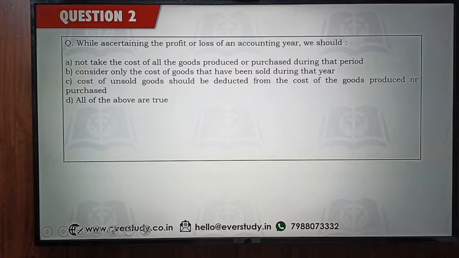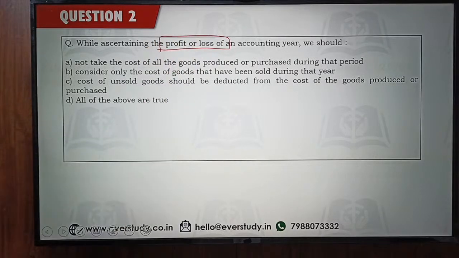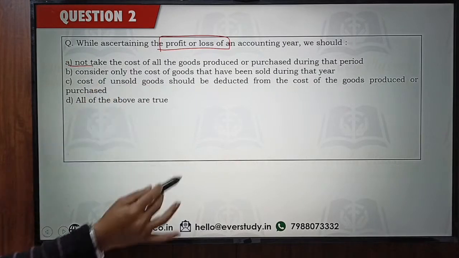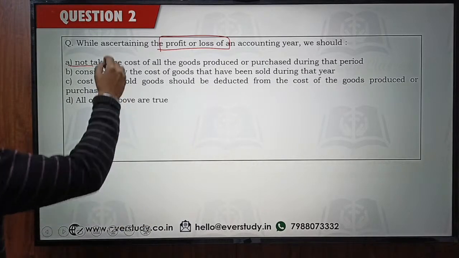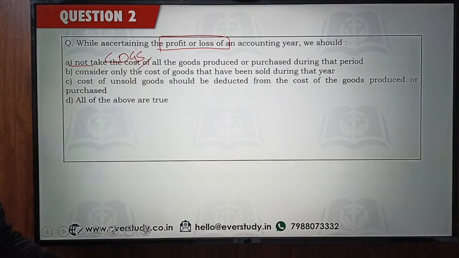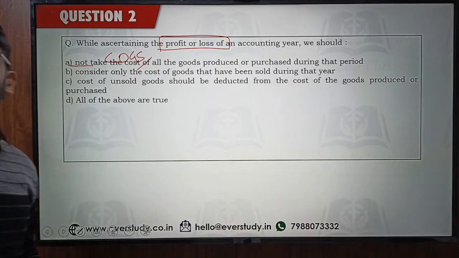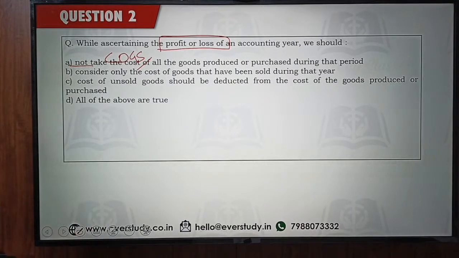While ascertaining the profit or loss of an accounting year, what should we do? Not take the cost of all the goods produced or purchased during that year. Is this right? This is right, because we should not consider the cost of all the goods. We should only consider the cost of goods sold during the year. We have to consider COGS, cost of goods which have been actually sold. This is as per the matching concept that we are following. All of you are saying option number D should be the answer.